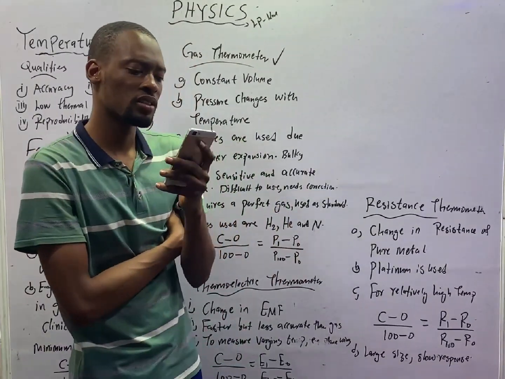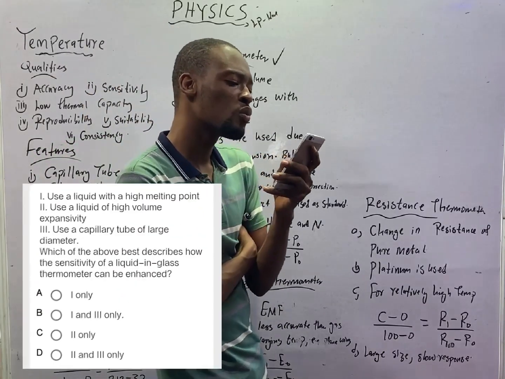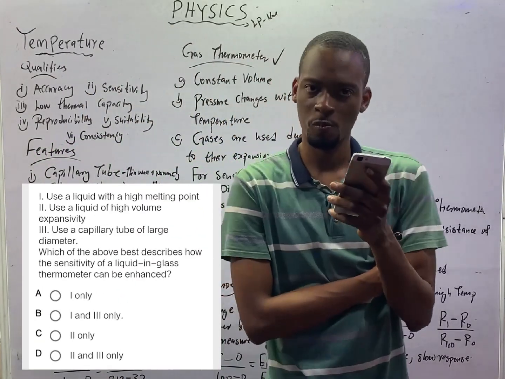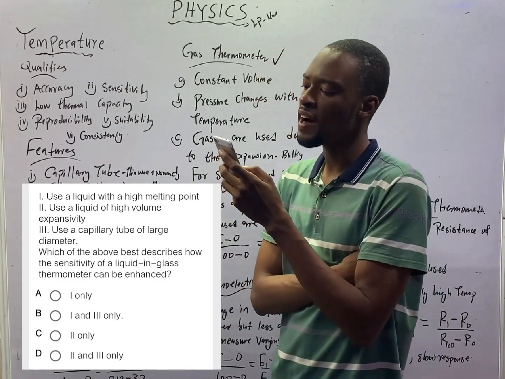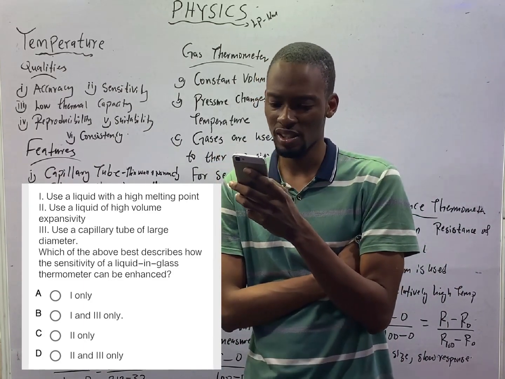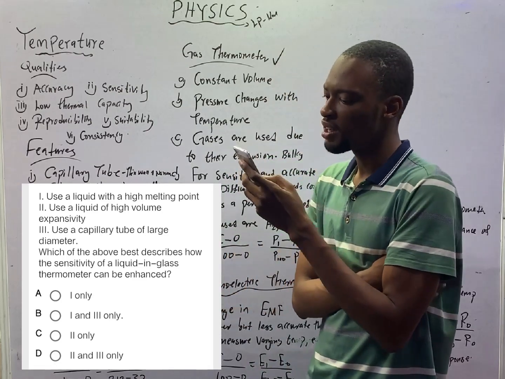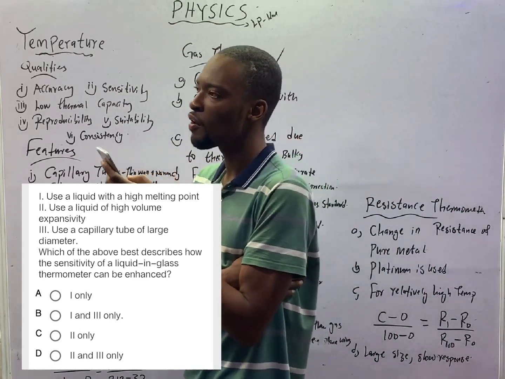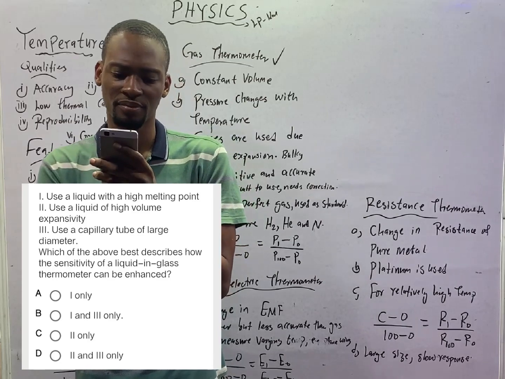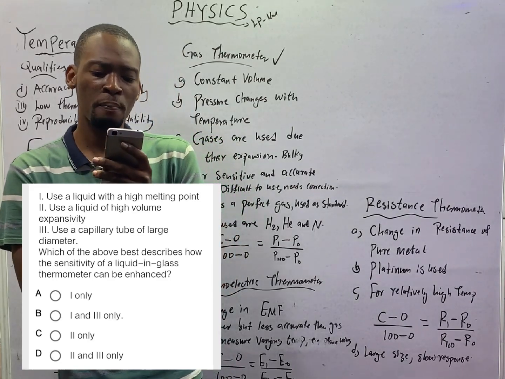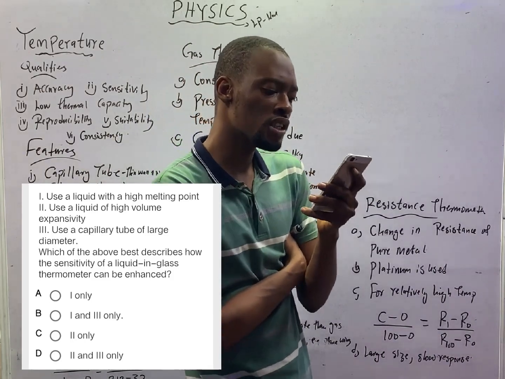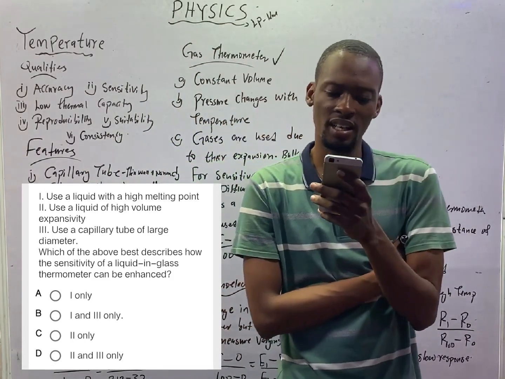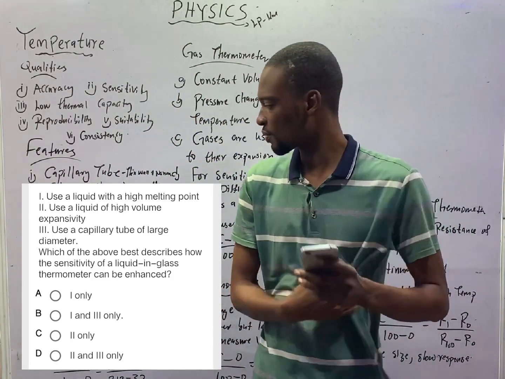Roman numeral one: use a liquid with a high melting point. Roman numeral two: use a liquid of high volume expansivity. Roman numeral three: use a capillary tube of large diameter. Which of the above best describes how the sensitivity of a liquid in glass thermometer can be enhanced?